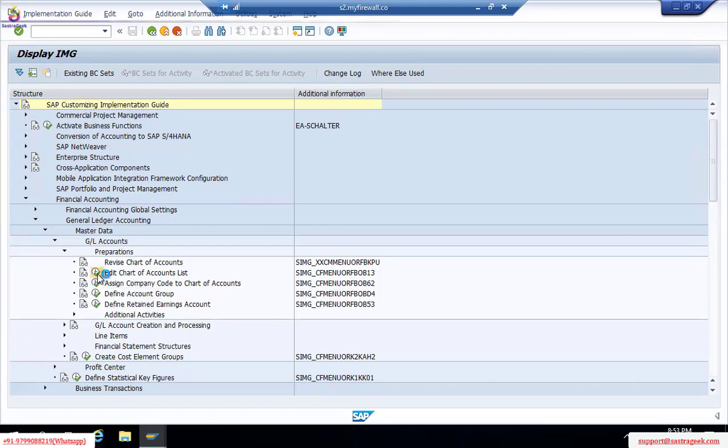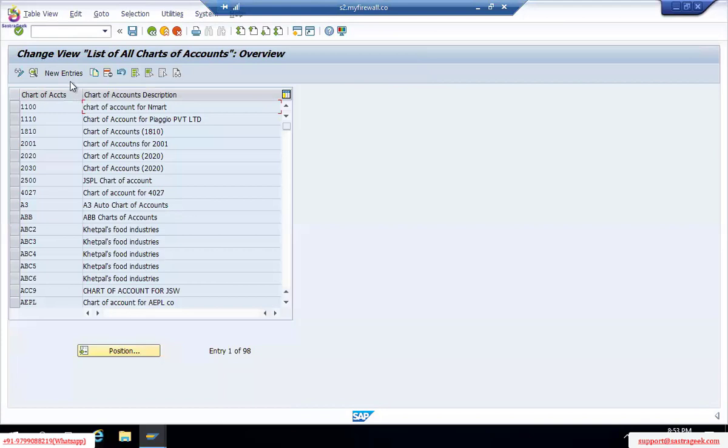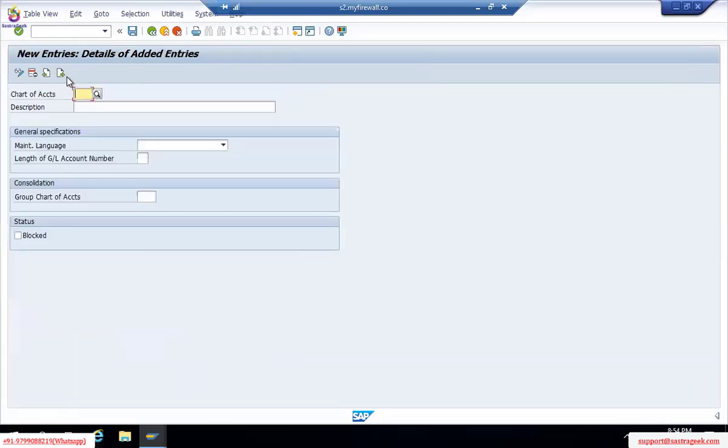So in this edit chart of accounts part, go for new entries. Chart of accounts, again I'm giving the variant, it can be any variant, 4 digits. Okay, so I'm coding with TM00, my company code or my company description TM00, Tata Motors COA, chart of accounts.